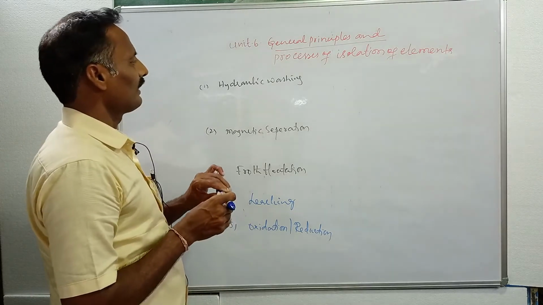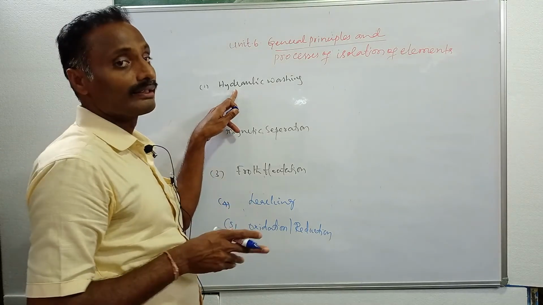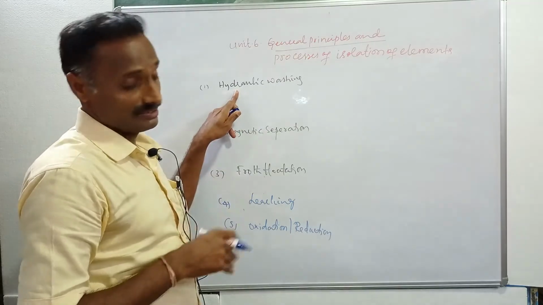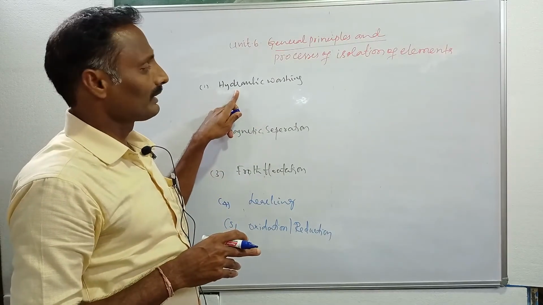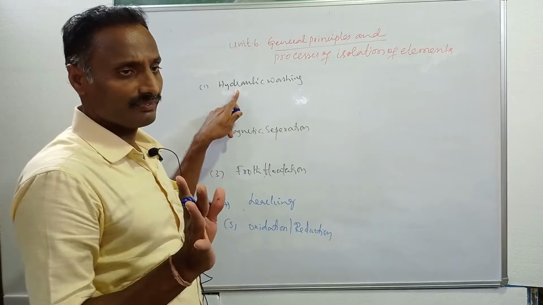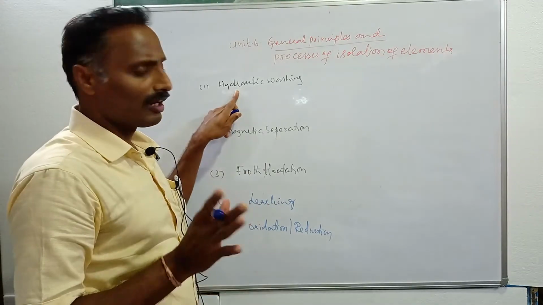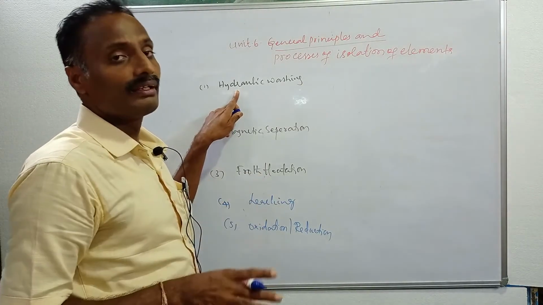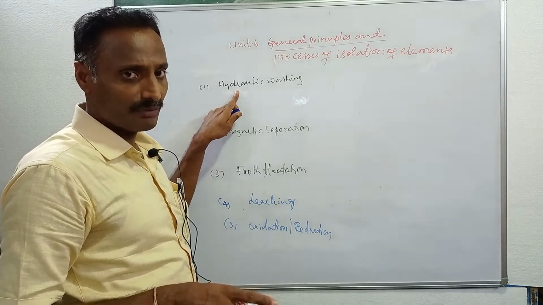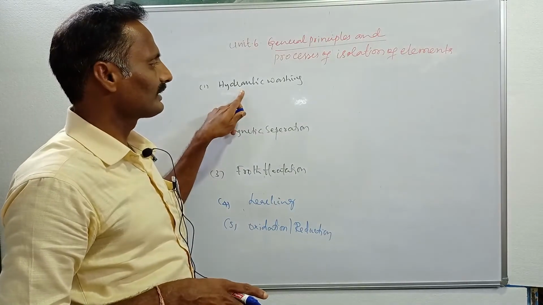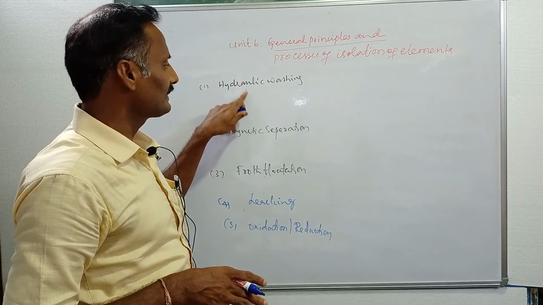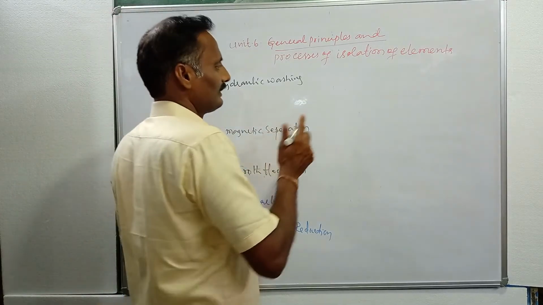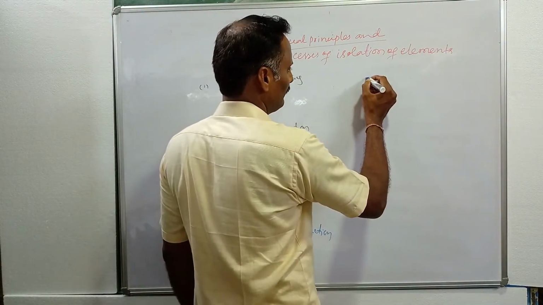Then what is hydraulic washing? Here hydra means water. When ore particles are washed with a current, a stream of water, lighter gangue particles are washed away with the water, and heavier ore particles settle at the bottom of the tank. This technique is called hydraulic washing, and this can be explained diagrammatically.